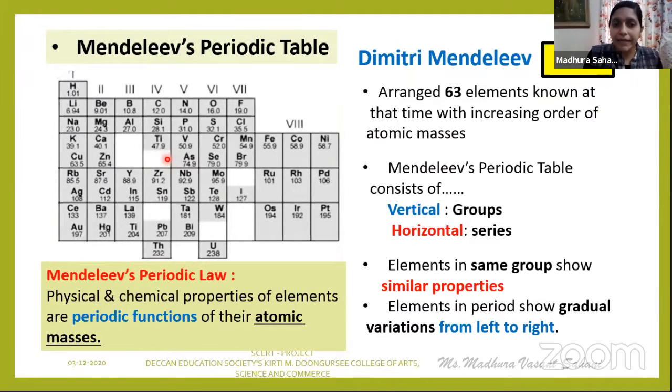However, Mendeleev's periodic table also has certain demerits, and these were overcome because of Moseley's X-ray spectroscopic work. Moseley showed that the frequencies of the X-rays emitted by the elements are fundamental properties of the atomic number Z rather than the atomic mass. Because of that, Mendeleev's periodic law was modified to the modern periodic law. What was that law? We'll study it in the next slide.